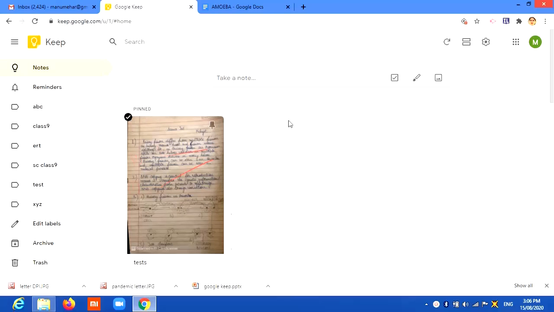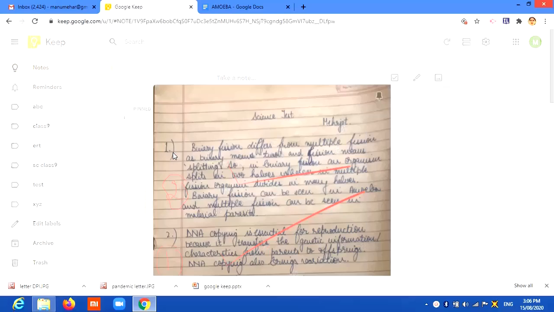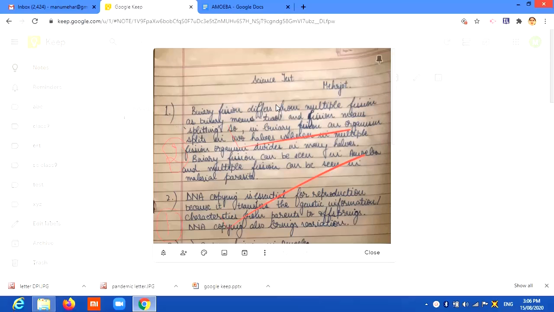Here, like I've got one paper. I have downloaded a paper of a student. The student had sent the paper to me. This paper, I open it. This is the paper that has been sent by the student. Now, I need to check this paper. I want to check and give marks.